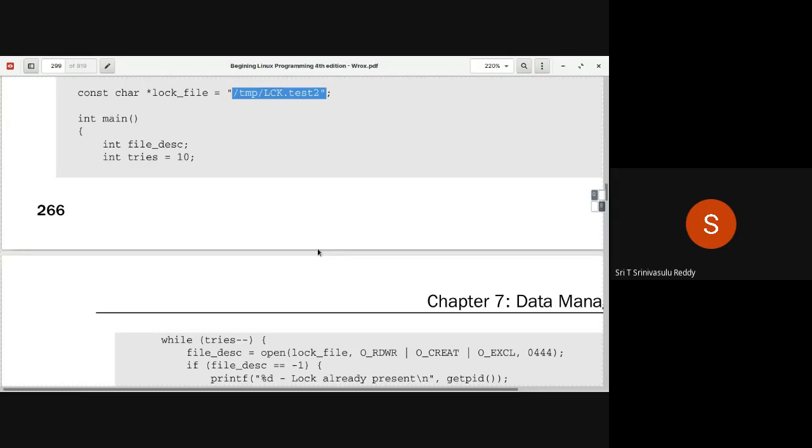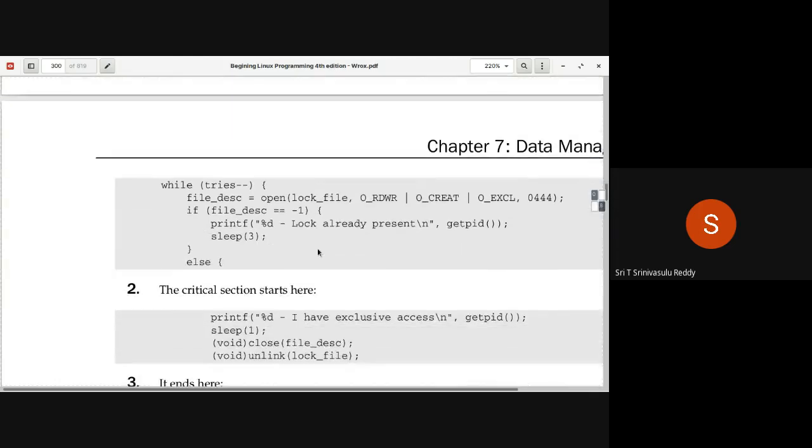Otherwise, one process would do half of the opening, another process would do the other half, and there would be confusion whereby both processes are allowed. That kind of thing doesn't happen. Open is executed at an atomic level for opening a file, creating it if required, in an exclusive mode. That's what we have already discussed.